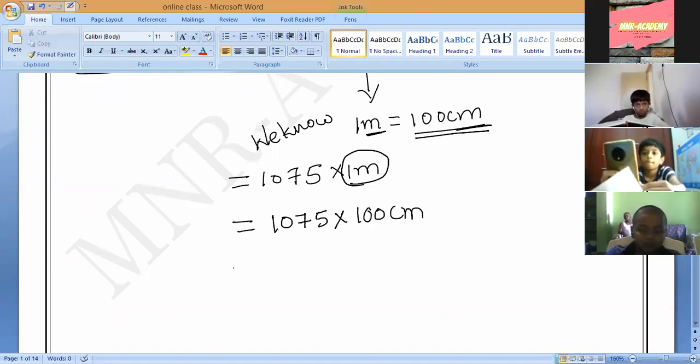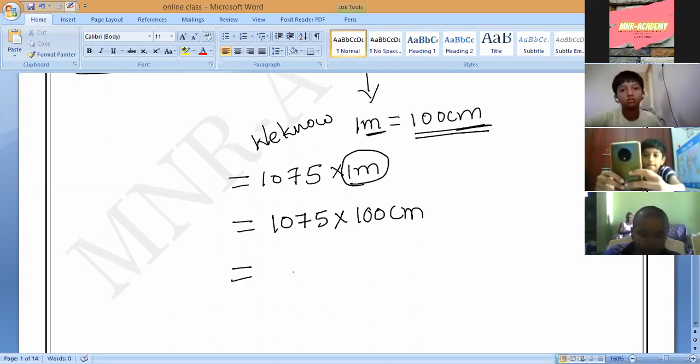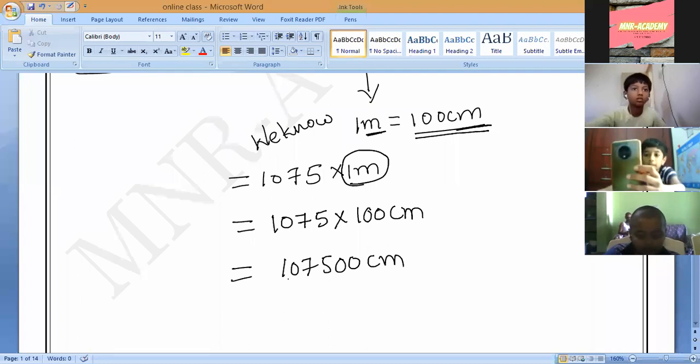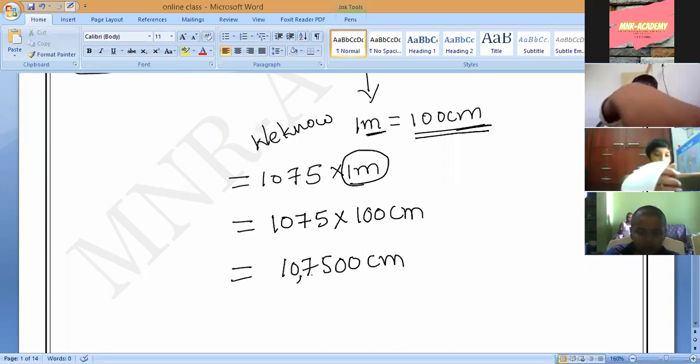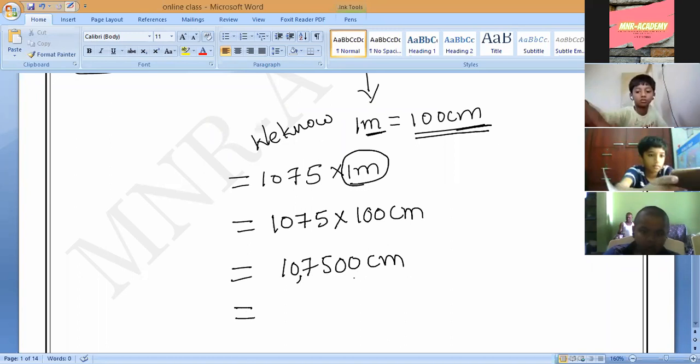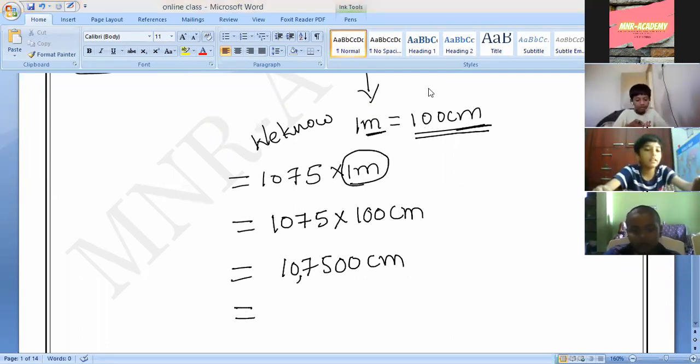So please, all of you do it. What will it come? 1075 into 1 is 1075. Next, double zero will come: 107500. That's all. So what is this value? Read it, all of you. Ones, tens, hundreds, thousands, ten thousands, 1 lakh. What is this? 1,75,000 centimeters. Correct or not? Understanding?